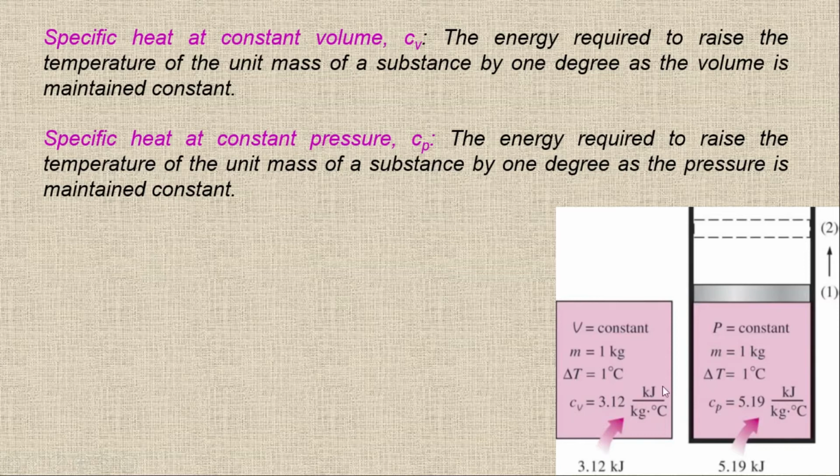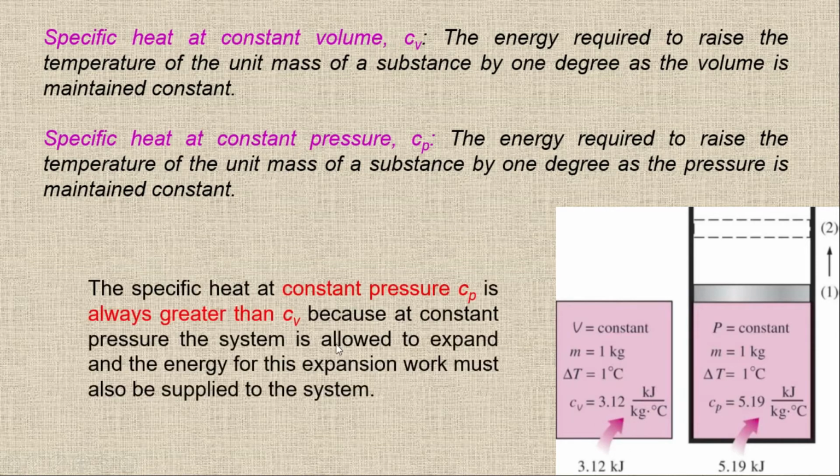So in all cases, the amount of heat required to increase the temperature by 1 degree for the unit mass for the case of constant pressure will be higher than the constant volume. So you can see here the specific heat at constant pressure, CP, is always greater than CV, because there is a boundary work. So we have two different forms. We have CP and we have CV.